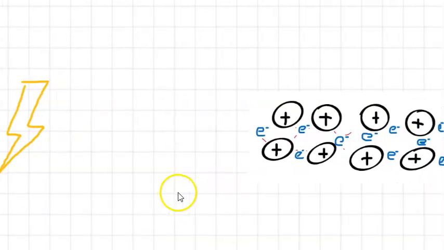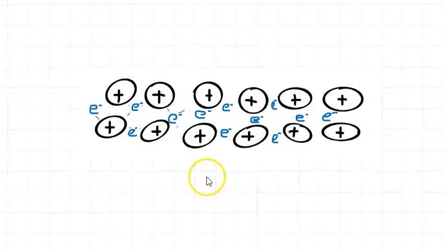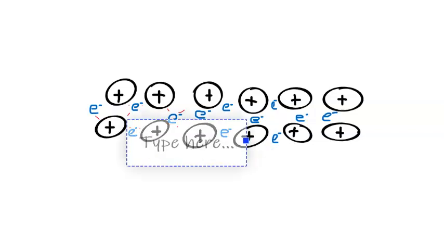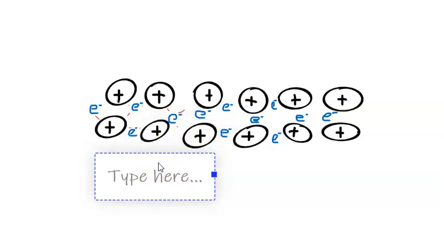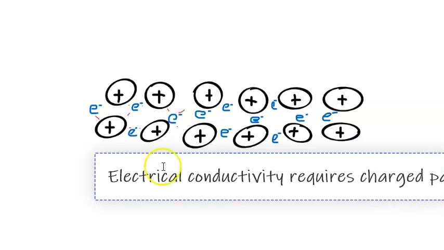In the last video we looked at the structure and bonding of metals, and we saw that metals had the cations and the electrons, the valence electrons of metal atoms, which are delocalized, so they are free to flow throughout the substance. So if we remember back to the conductivity of ionic compounds, electrical conductivity depends on the ability of charged particles being free to move in a substance. So I'll just write that down. So electrical conductivity requires charged particles that are free to move.